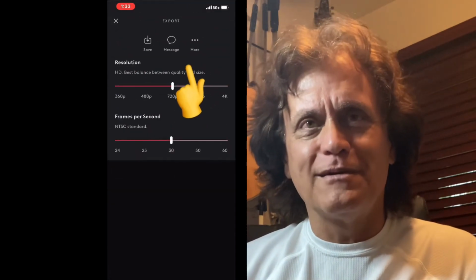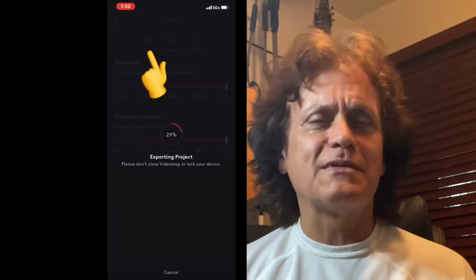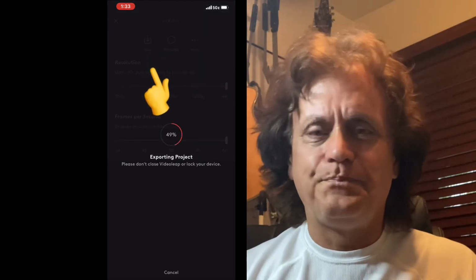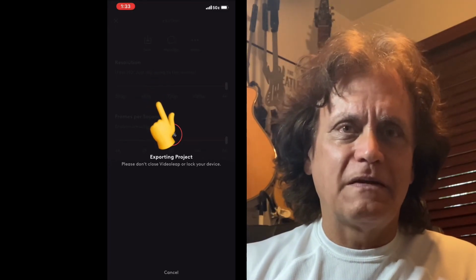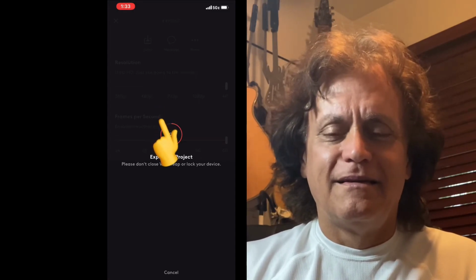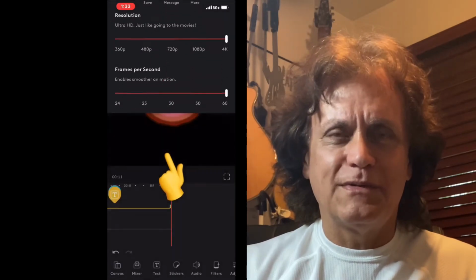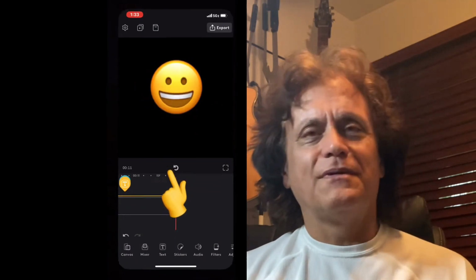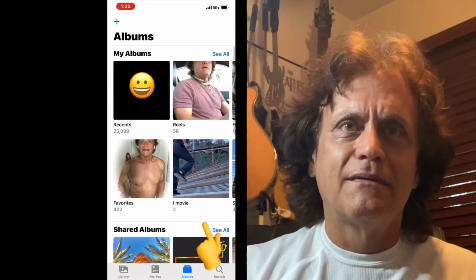So ready to export into photos. Adjust the resolution and the frames per second. Save it, and get to see what the finished product looks like. Saving, almost there. Okay, so now we'll go into photos, and here we go. This is what it looks like in photos.